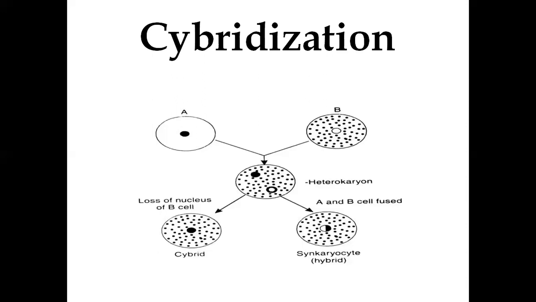It involves the fusion of two protoplasts, just like somatic hybridization.